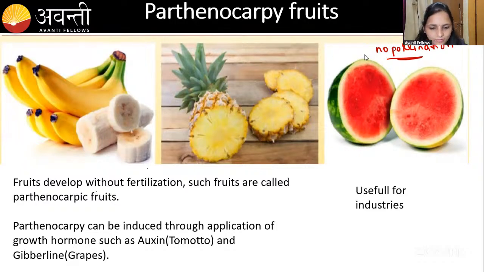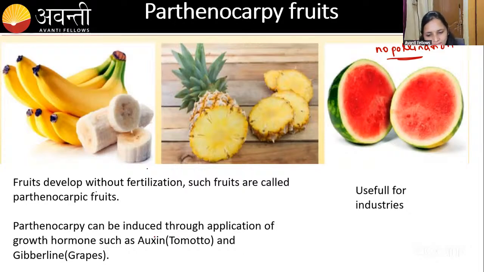The seedless fruits we will tell. So here what will happen? When the flower is there, for the flower they will apply the auxin and the gibberellin. If they apply, that means without the fertilization, the ovary is going to be developed into the fruit without the fertilization or without the pollination.